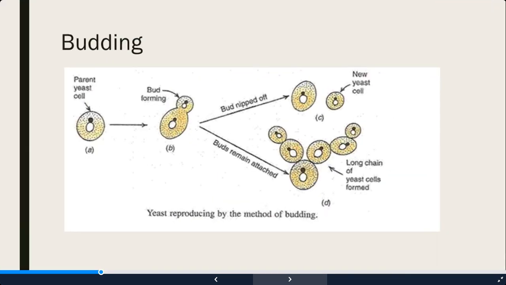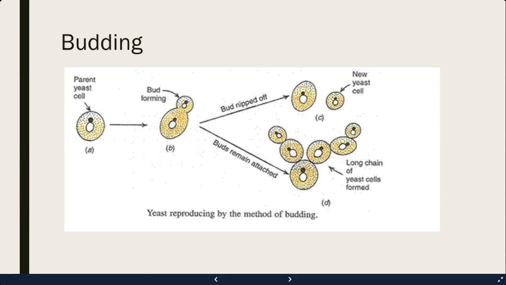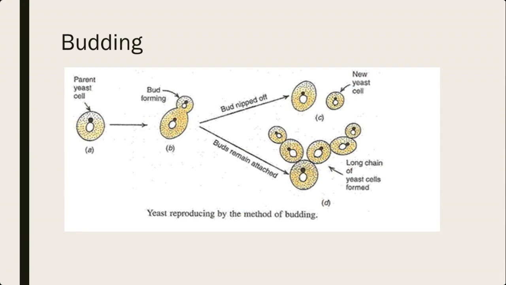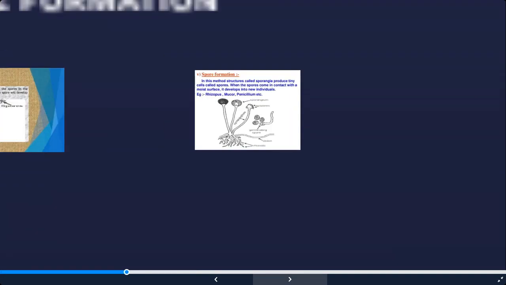So let us see. So this is the parent yeast cell. Now a very small bud develops, ultimately this bud grows, the nucleus divides, the karyokinesis takes place. So one of the nuclei basically goes to the bud, then the bud detaches, and a new yeast cell is produced. But sometimes the bud remains attached to the yeast cell and grows, and ultimately on the new cell there is once again budding, and ultimately a colony or long chain of yeast cells is also formed. So this is very commonly seen in yeast.